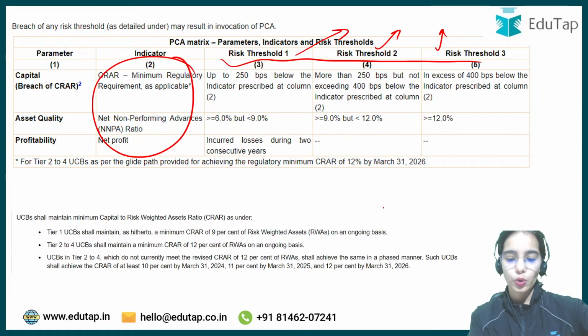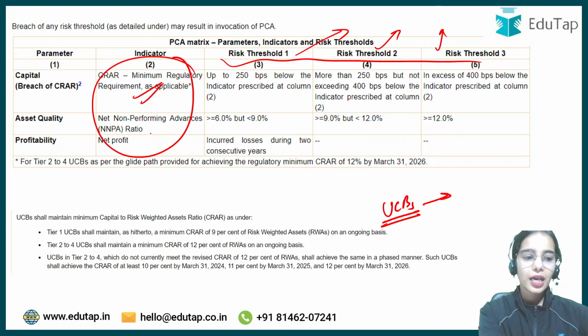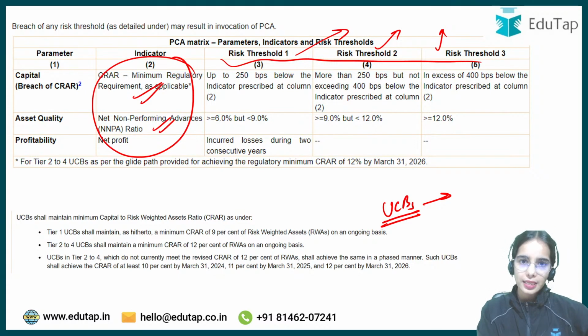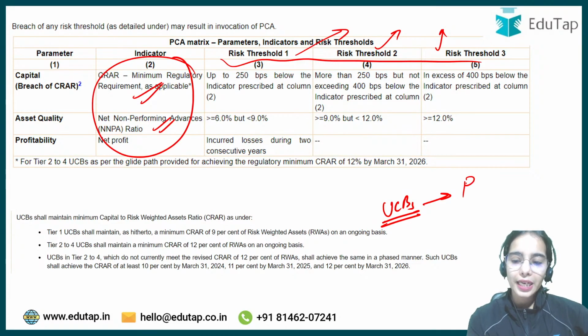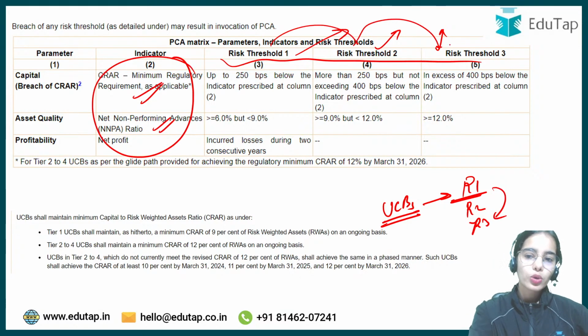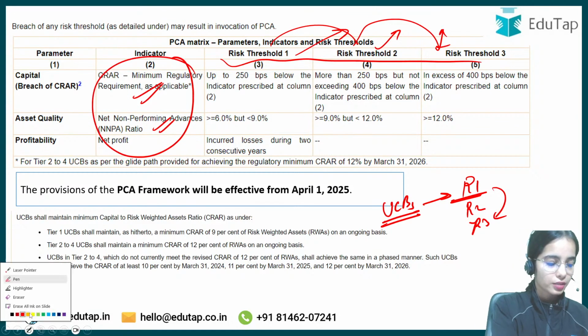The UCBs have to maintain the minimum CRAR, and their net non-performing advances should be less than a certain percentage. If they are in risk threshold 1, 2 or 3, the higher the risk threshold, the more norms they have to follow.